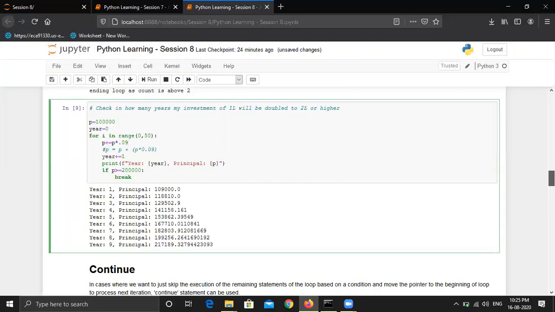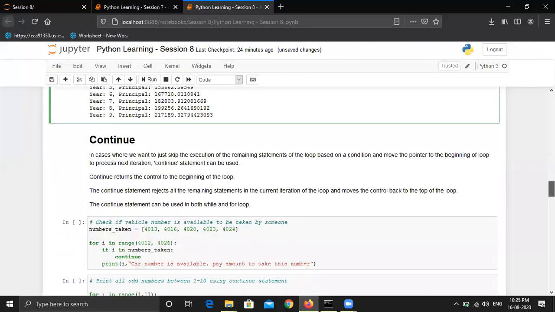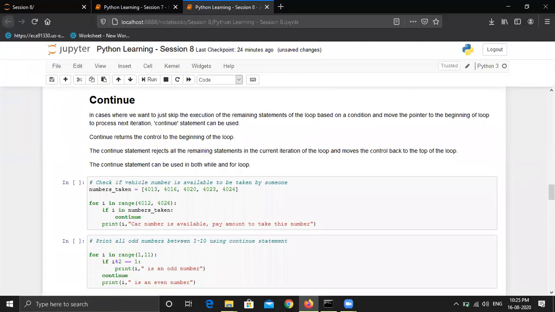So moving to the next keyword, which is continue. Just give me a minute, I'm plugging in my charger. Okay. So the next keyword is continue.